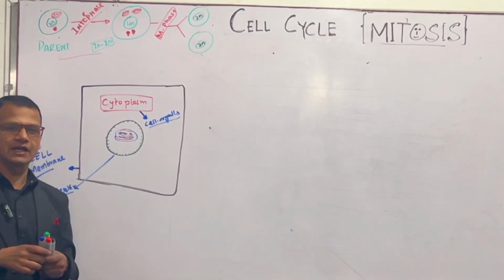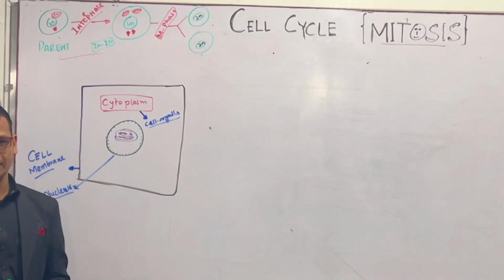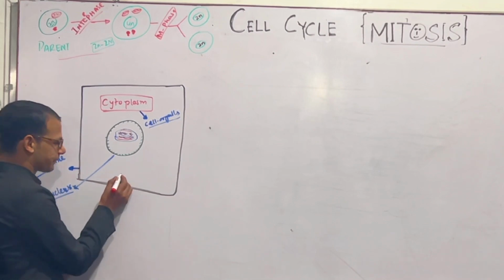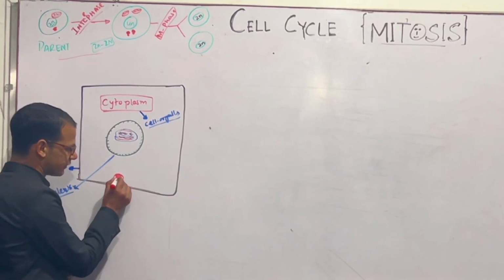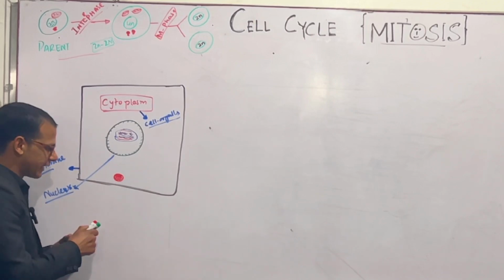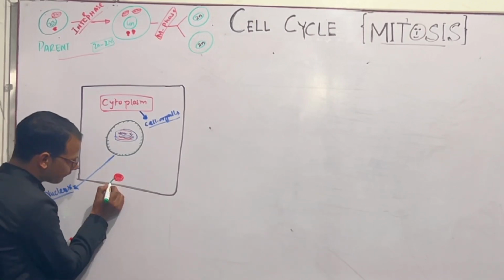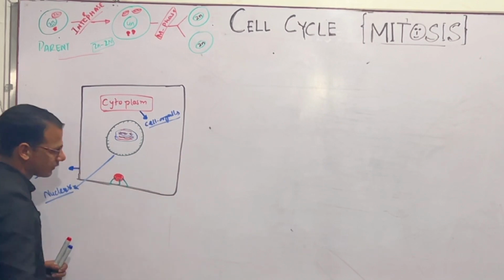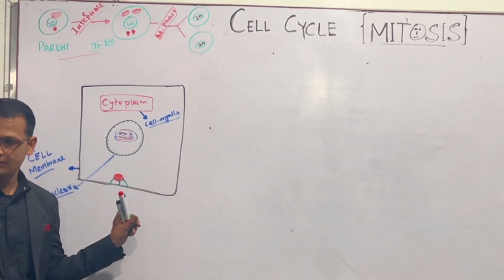And there is one very important cell organelle, the microtubule development center, which is called the centriole. This centriole is connected by actin proteins with the cell membrane, right?